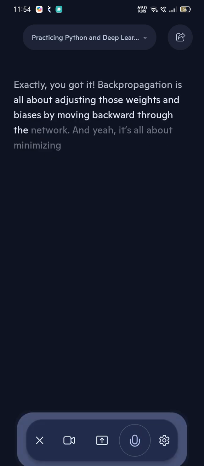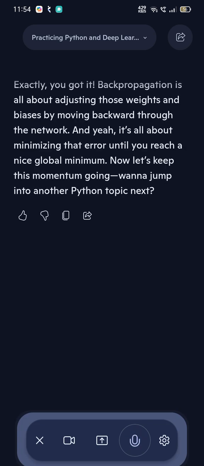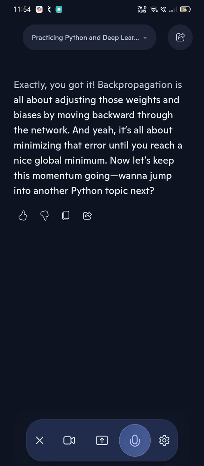Exactly, you got it. Backpropagation is all about adjusting those weights and biases by moving backward through the network. And yeah, it's all about minimizing that error until you reach a nice global minimum. Now let's keep this momentum going. Want to jump into another Python topic next? Yeah, I want to jump into a Python question now. You can ask.